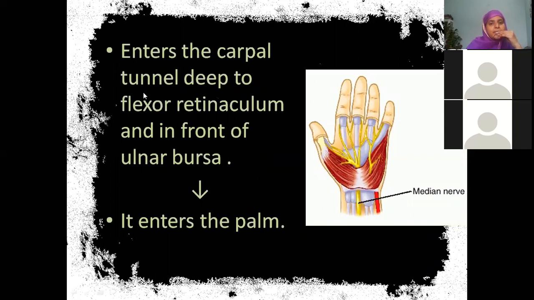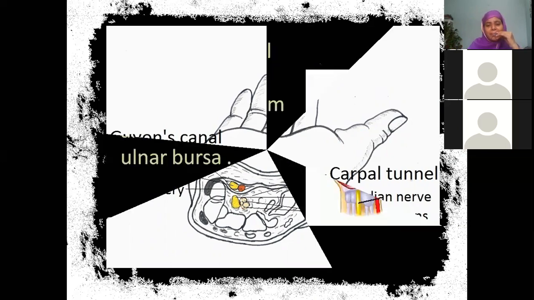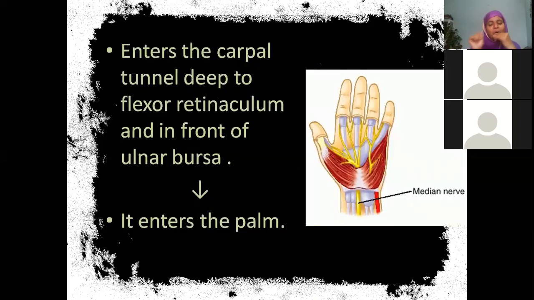That's how you call it the carpal tunnel. Deep to the flexor retinaculum, and then in front of the ulnar bursa. This bursa also we have discussed. So then it enters into the palm. So what does it supply in the palm? Except adductor pollicis, everything? No, only the thenar compartment.